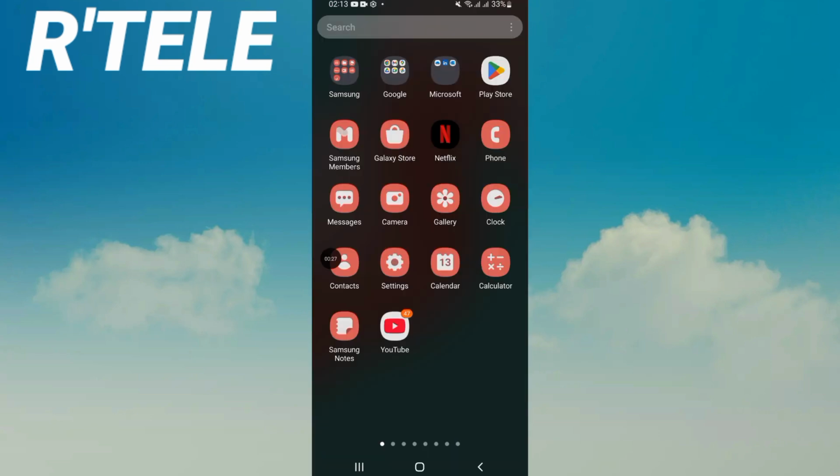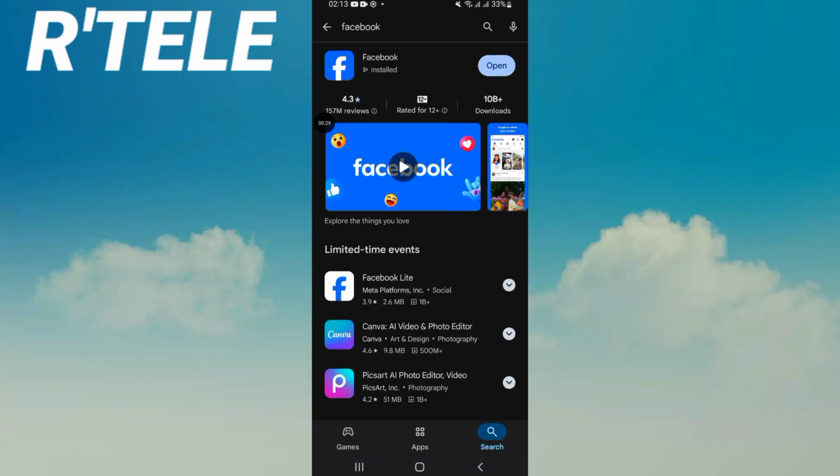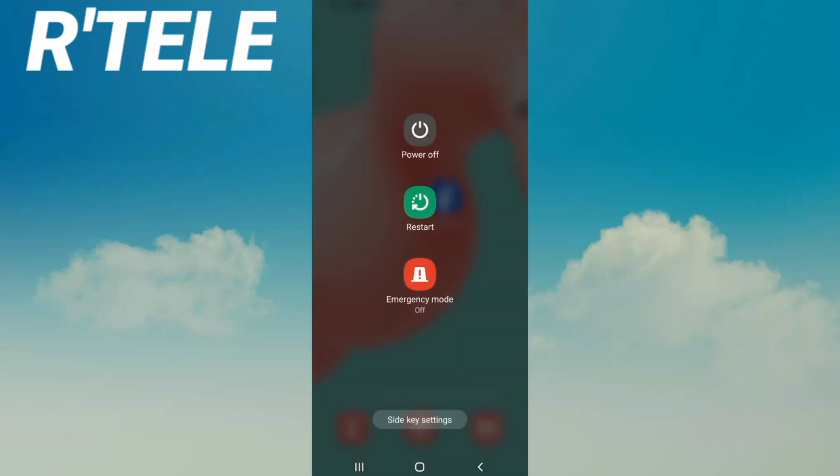Right, now go to Play Store, open it, search for Facebook. If you find the update button, update your app. If you don't find it, it's okay, you don't need to. Next, restart your device and that's it.